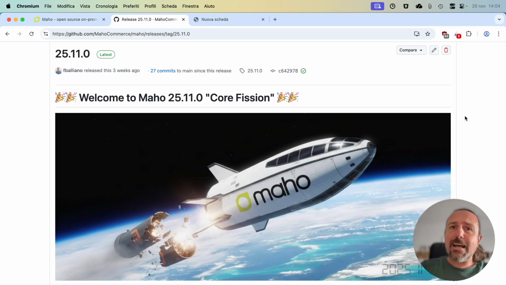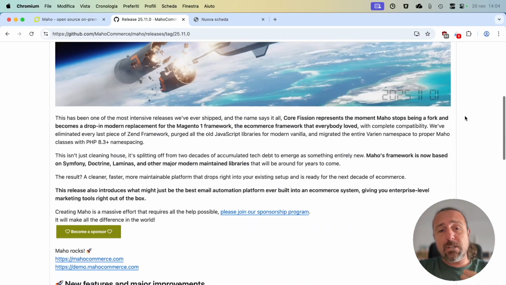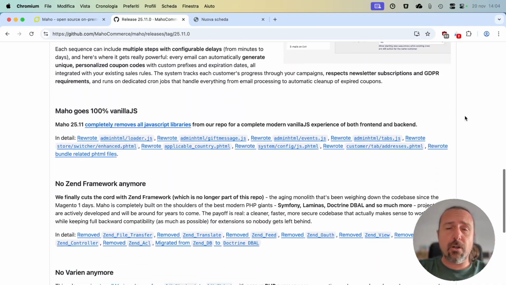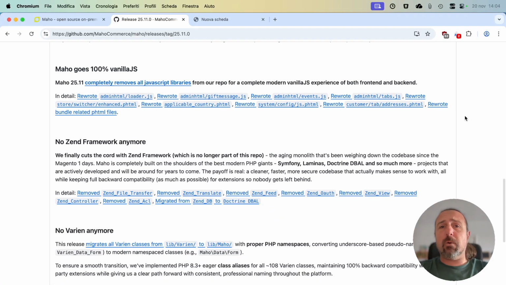Maho 25.11. This is the last release we're going to have in 2025, and its code name is 𝗀𝗃. Why did I choose this name? Because, and I want to start from this part of the changelog, this release is probably the biggest and the most important one that we have had since the beginning of the project.